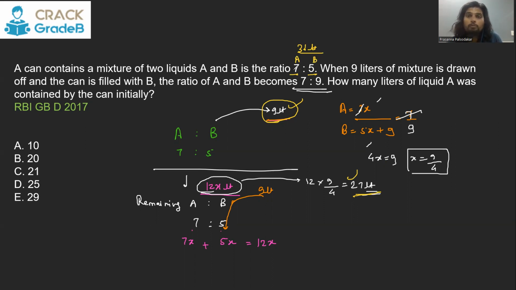So how much was A? How much was B? I hope everybody can break a number into the given ratio. If not, please watch our ratio video. So 7 plus 5 is 12, and it is 12 3 times. This also gets 3 times, means 21. This also gets 3 times, means 15. That means in the initial solution, A was 21 liter.